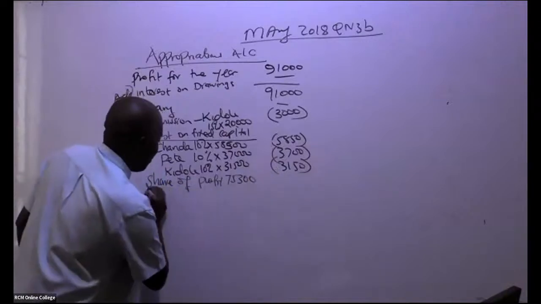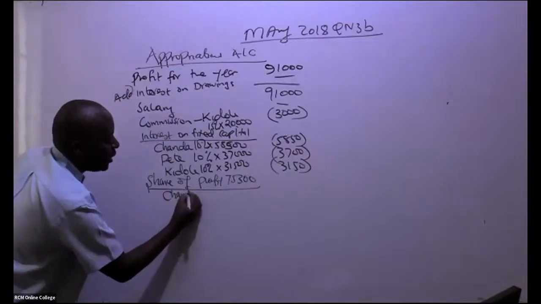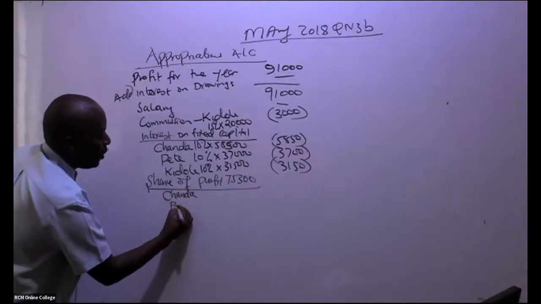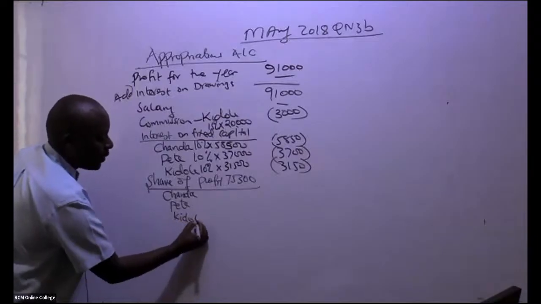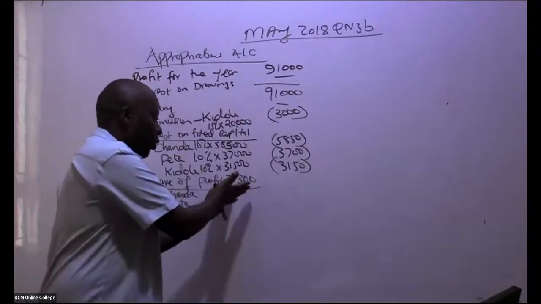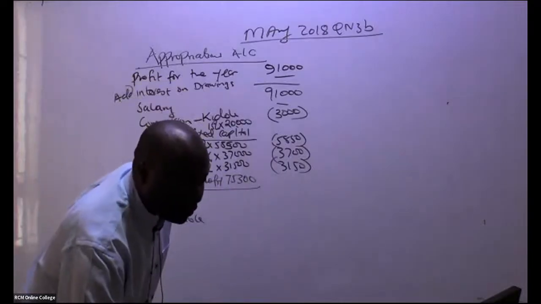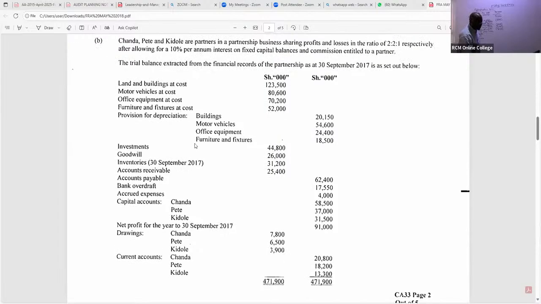So remember, we have again the three partners. So we have here Chanda, and the other two partners. And they have given us the ratios of sharing these profits. At times there are losses, remember. So they have given us, are you able to see the ratios? So the ratios that we have here for sharing, they gave us the ratios.